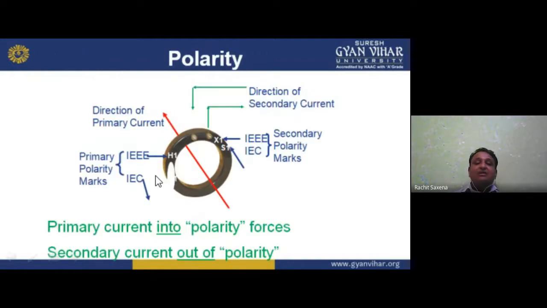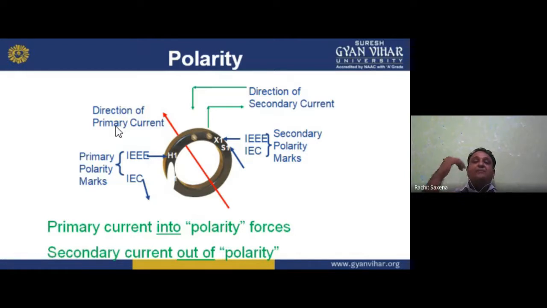Next we have polarity. If I am talking about polarity, H1 and H2 are for the primary, and it is basically given by the IEEE, that is the Institute of Electrical and Electronics Engineers, and the Institute of Electrotechnical, we have IEC. The secondary polarity is given by X1 or S1, and H1 and H2 are for the primary. So X1 X2 is for the secondary and H1 H2 is for the primary, we can see. Okay, so we can find the direction of the current in this, and the direction of the primary current.